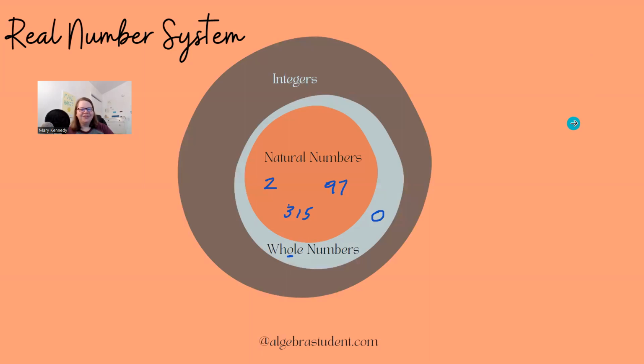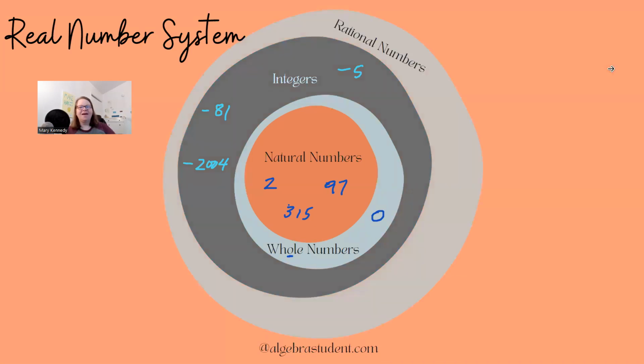Then you have integers. And with integers, you're going to see numbers like -5, -81, -2004, right? Any negative number. So integers are all the positive numbers, all the negative numbers, and 0. That's integers. That's all that means.